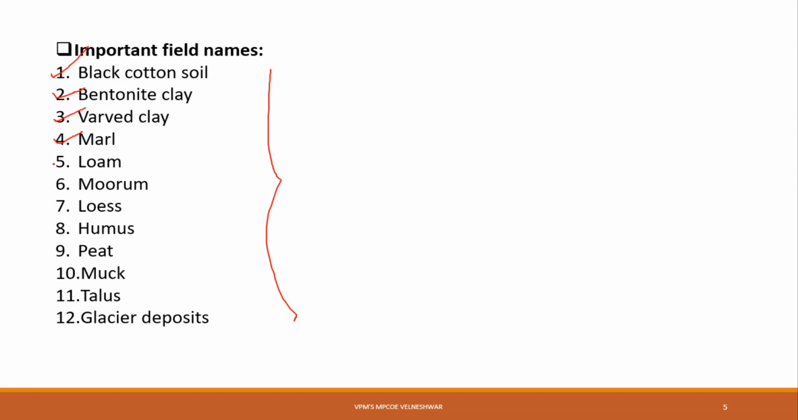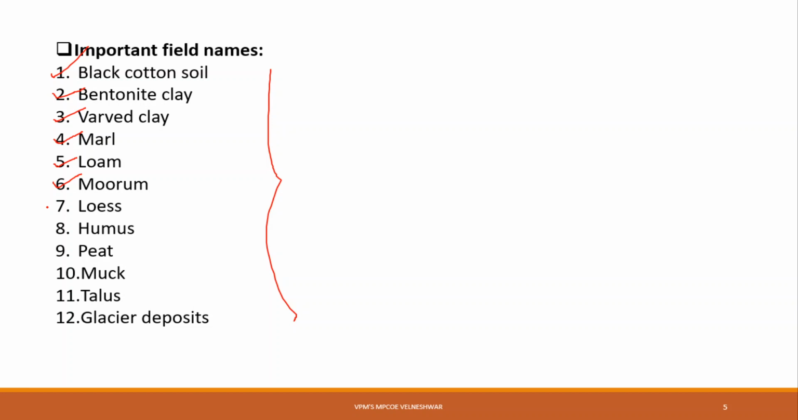Then loam, a mixture of sand, silt, and clay, is called loam. Then the next one is murum. You know the murum. It is gravel mixed with red clay. Murum is gravel mixed with red clay. Then loess, a wind deposit or aeolian deposit. Loess means wind deposit or aeolian deposit.